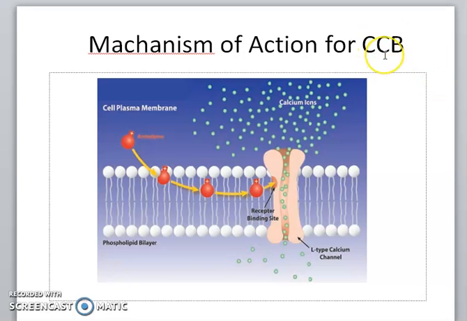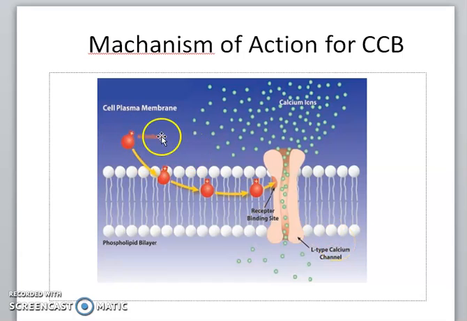Then this is the mechanism of action for calcium channel blockers. As we know, calcium ionic channels are present in the membrane, which is made of a phospholipid bilayer. What happens normally when any ligand or drug binds with that calcium ionic channel, which has various binding sites, is that it opens the ion channel due to a change in the conformation of the membrane, and that leads to the entry of calcium inside the cell. As we know, calcium is mainly responsible for muscle contraction. So this is the normal mechanism of cellular contraction, that is, muscle contraction.